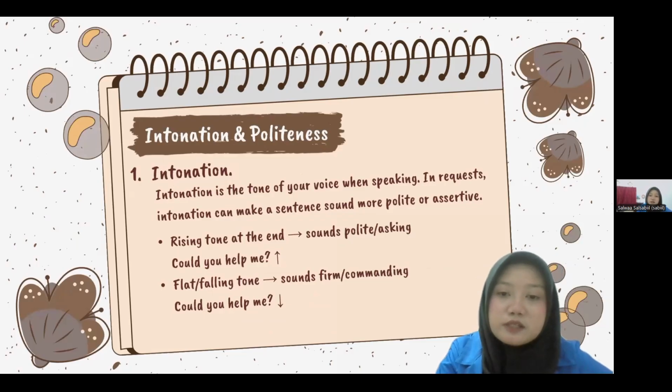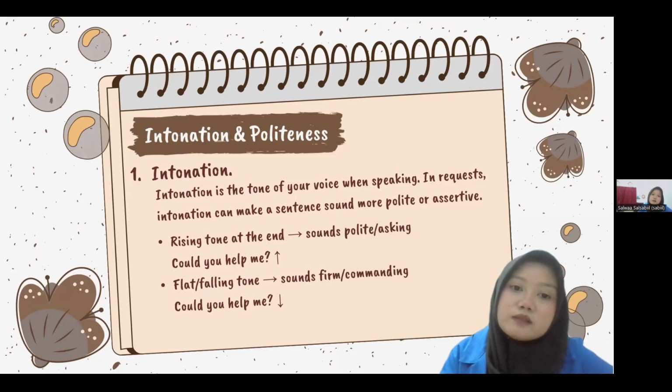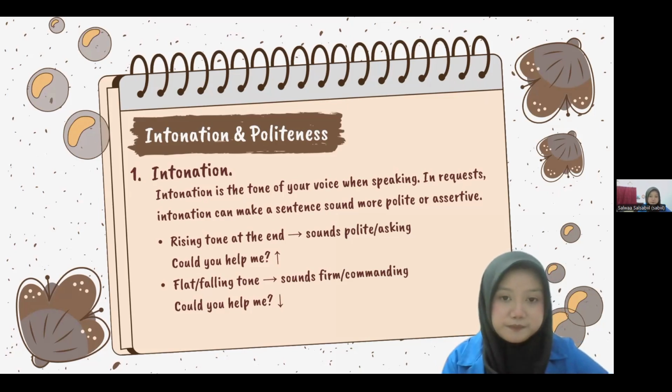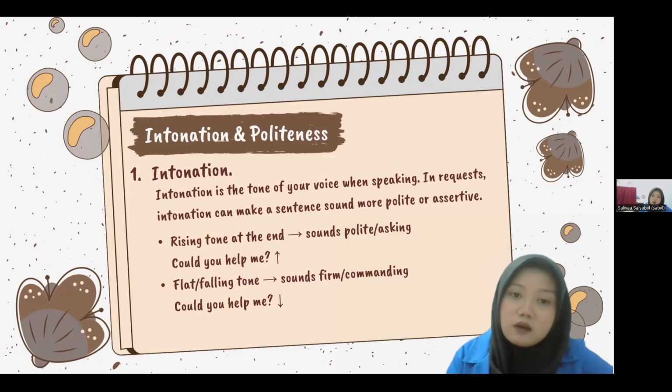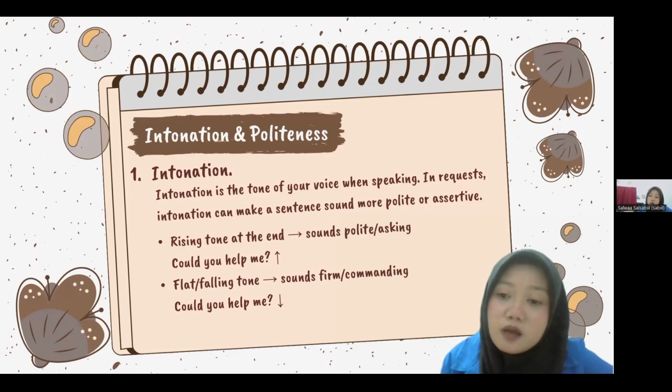And then intonation and politeness. First is intonation. Intonation is the tone of your voice when speaking. In requests, intonation can make a sentence sound more polite or assertive. For example, a rising tone at the end is going to sound polite or asking. For example, could you help me?